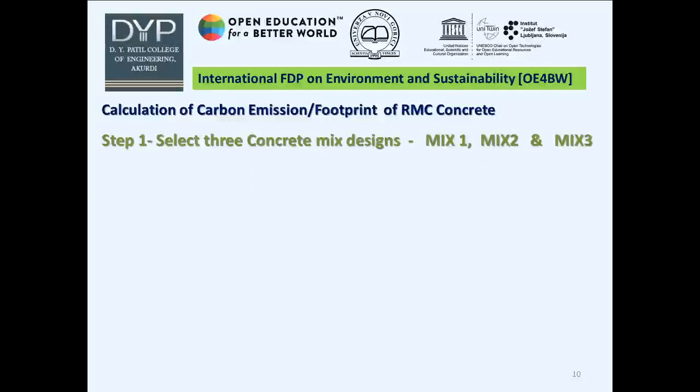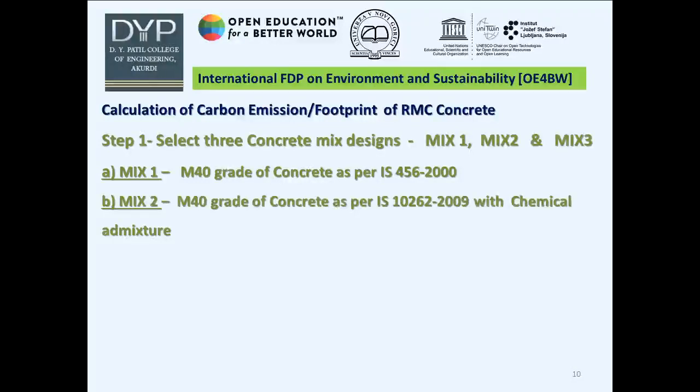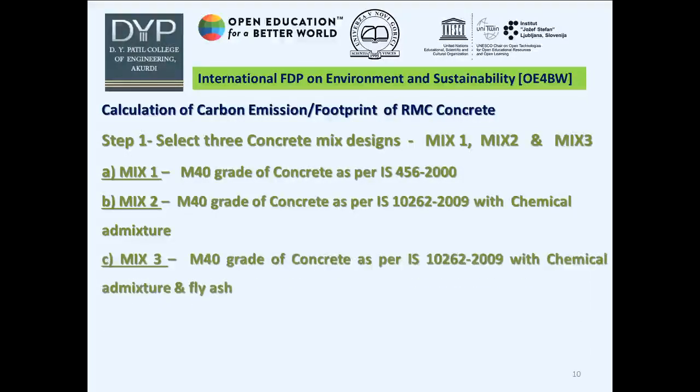Let us calculate the carbon footprint of an RMC plant. Step 1: here I select 3 concrete mixes. Mix 1 is M40 grade of concrete as per IS 456-2000. Mix 2 is M40 grade of concrete as per IS 10262-2009 with chemical admixture. Mix 3, the same code, the only change is that here I consider cement, chemical admixture and fly ash.